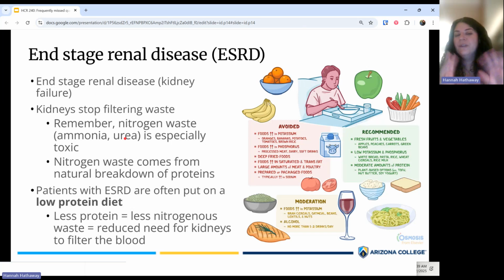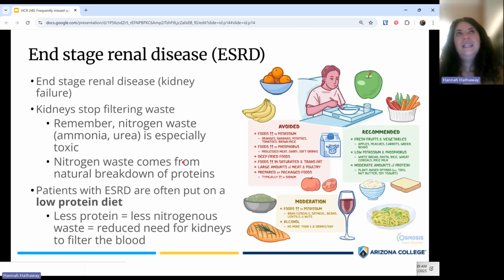Either way, whatever the reason is or whatever the source of that protein is, whenever a protein is broken down, it is going to make some nitrogenous waste, and we will need our kidneys to remove that nitrogenous waste from our body so that it doesn't build up and cause toxicity. So because of that, sometimes patients who have end-stage renal disease are put on a special diet.